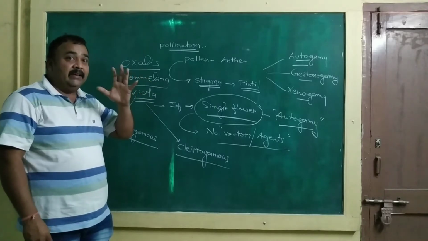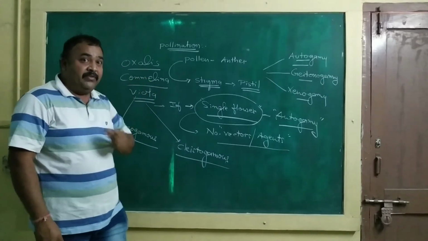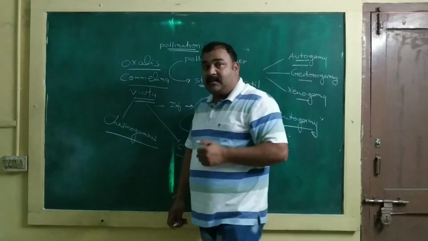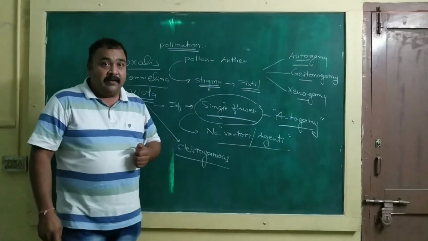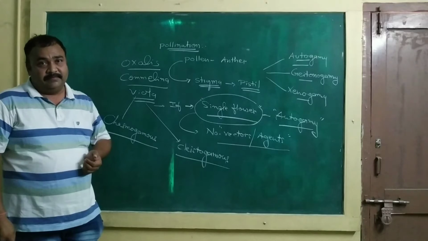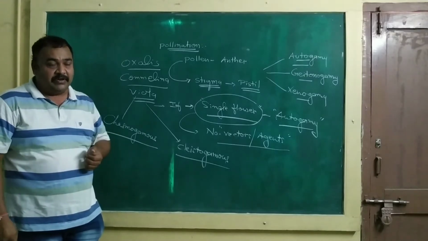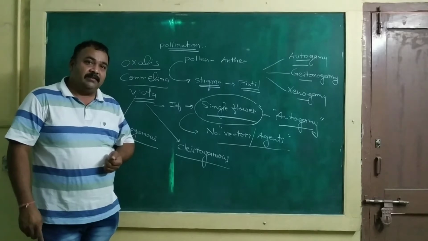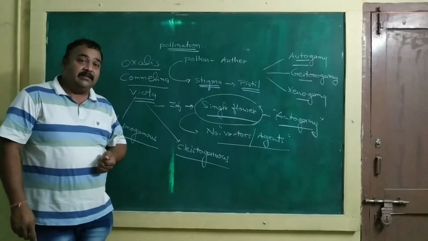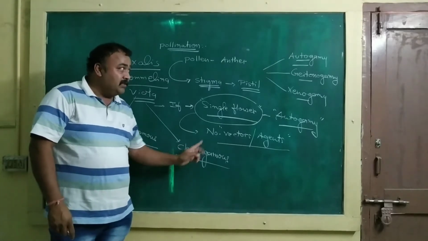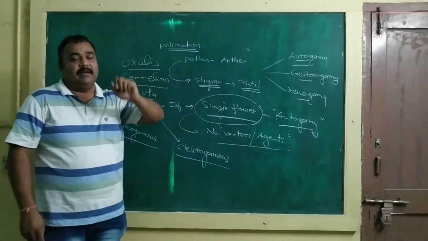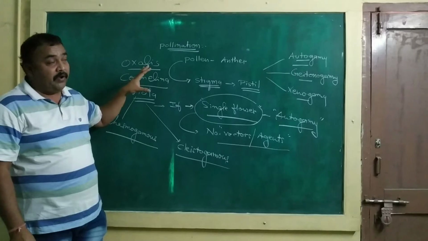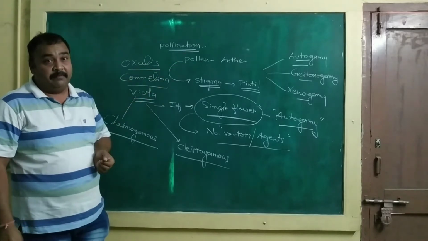But when the environmental factors are opposite, that means in adverse conditions, cleistogamy is facultative. That means the plants will follow autogamy. So this is the important point to be noted in autogamy.